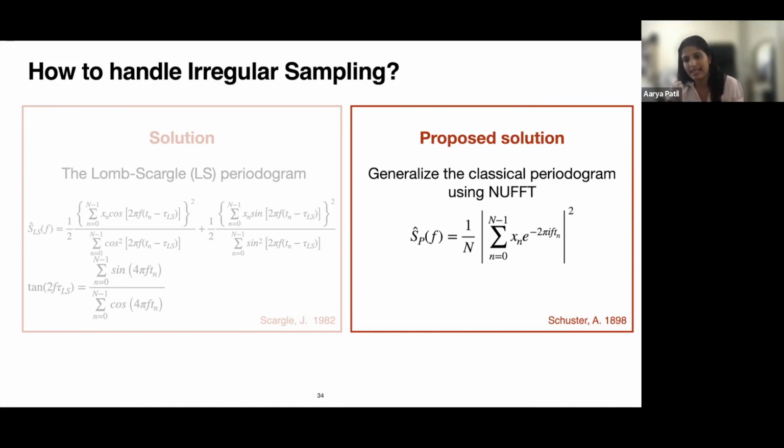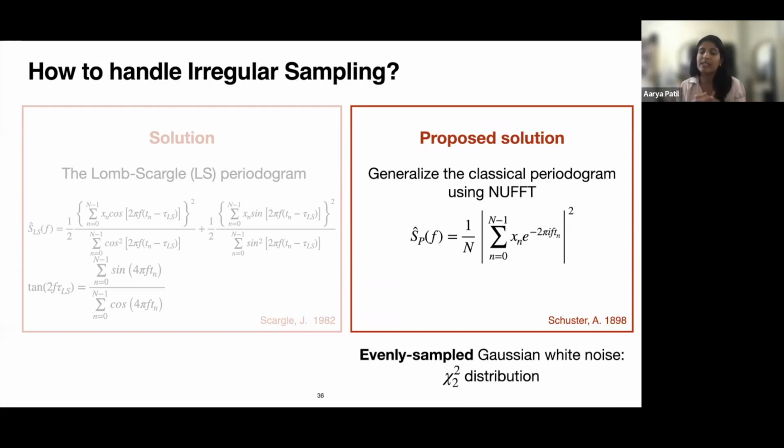as accurately as possible. Now, you might ask, what is the corresponding distribution of this periodogram estimate? This is because the Lomb-Scargle periodogram was designed so that the chi-square distribution of the classical periodogram under even sampling is maintained in irregular sampling.